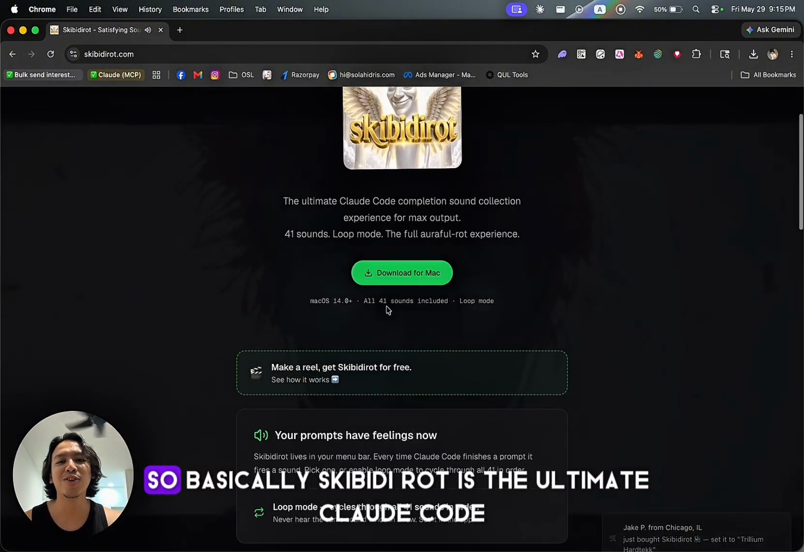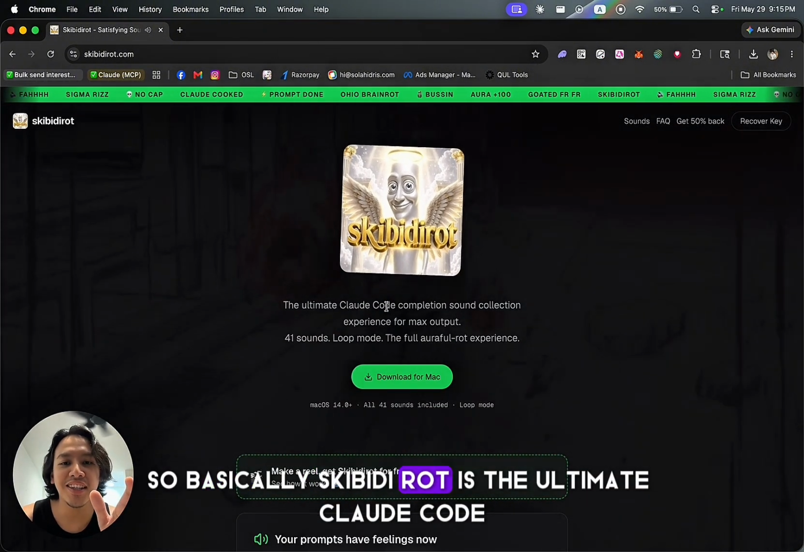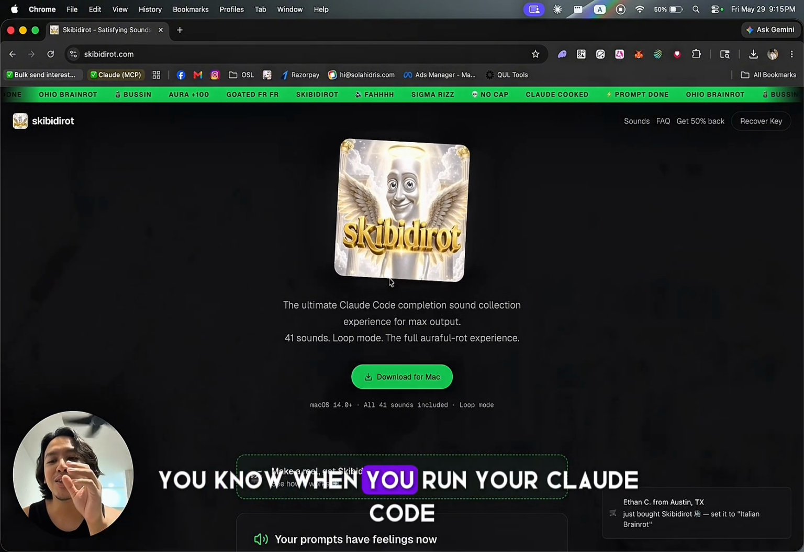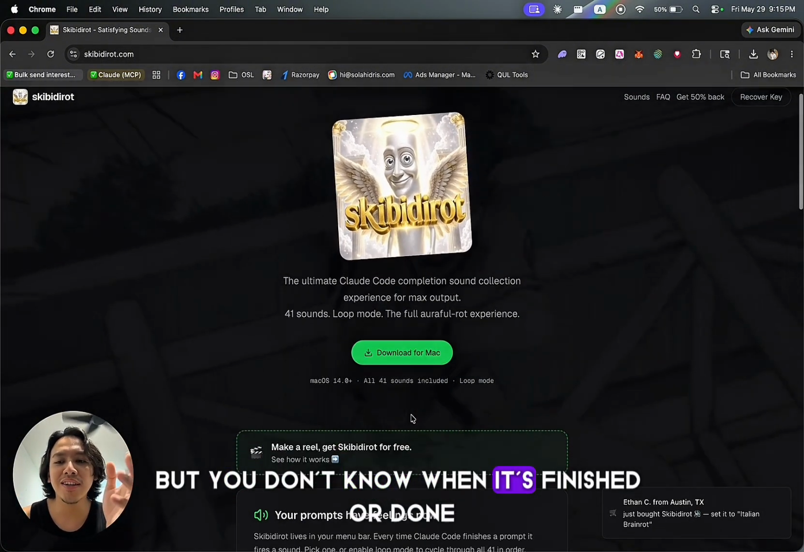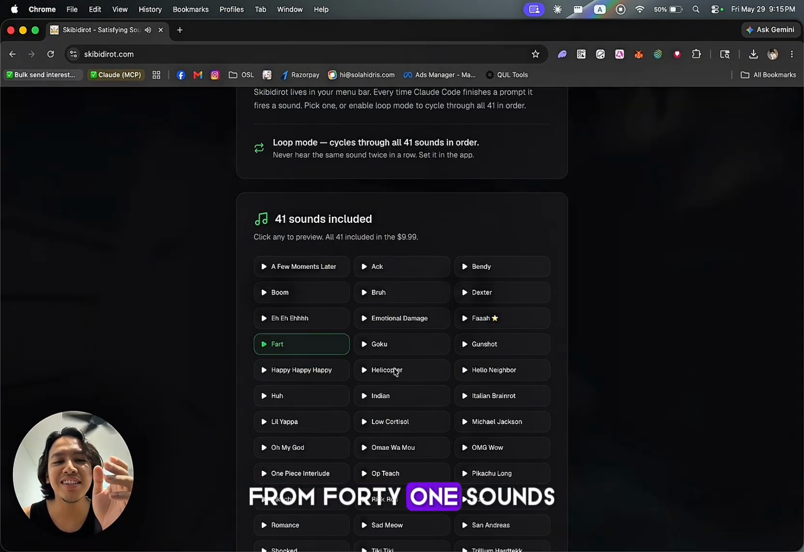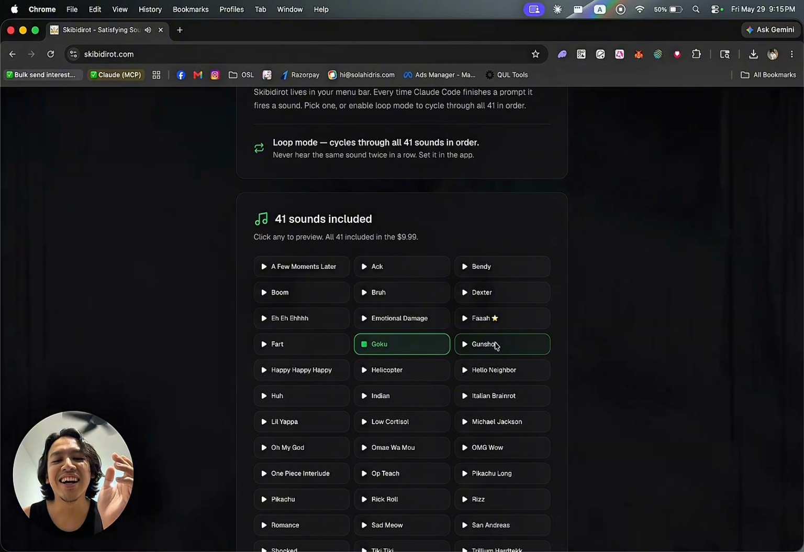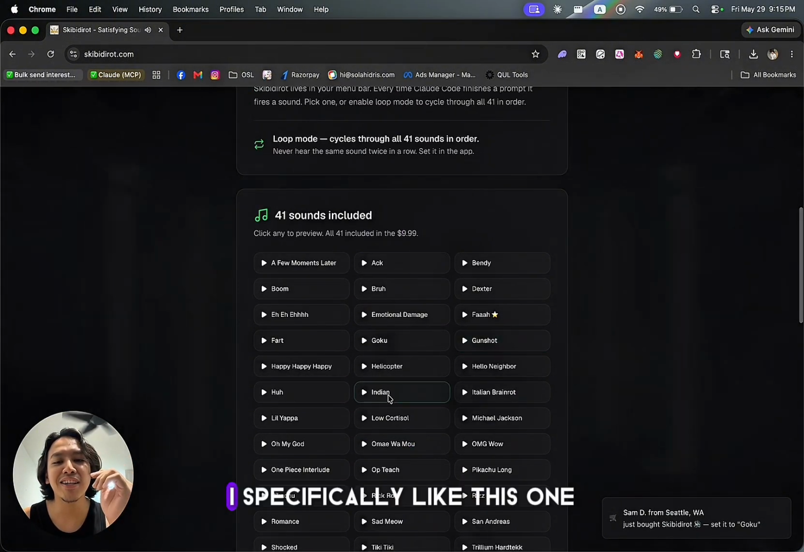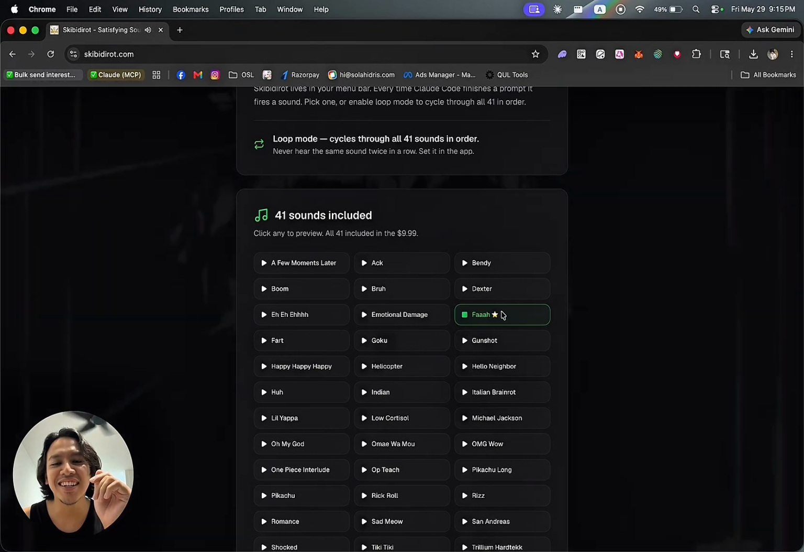Bruh. So basically, skibidirot is the ultimate Claude Code sound completion. You know when you run your Claude Code but you don't know when it's finished or done? Now you can choose from 41 sounds. Yeah. Any sound that you want. I specifically like this one.